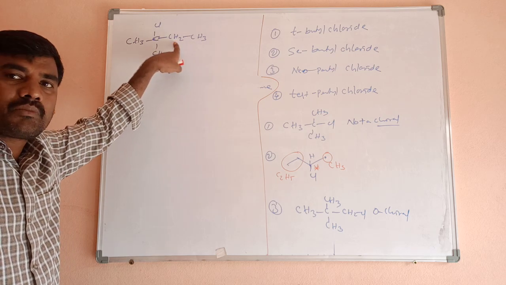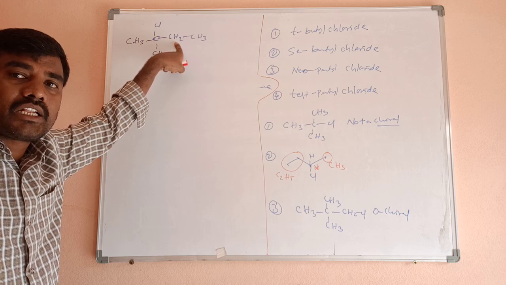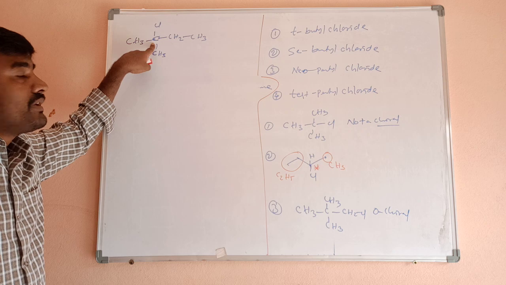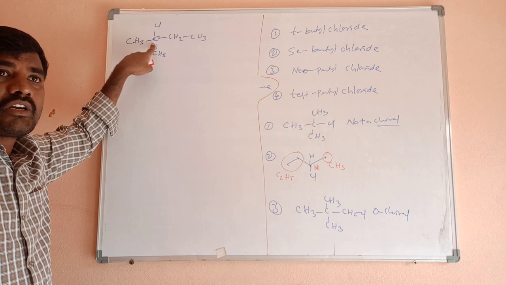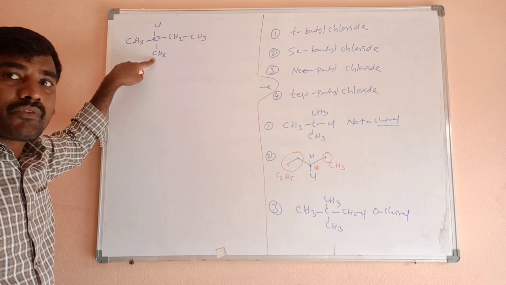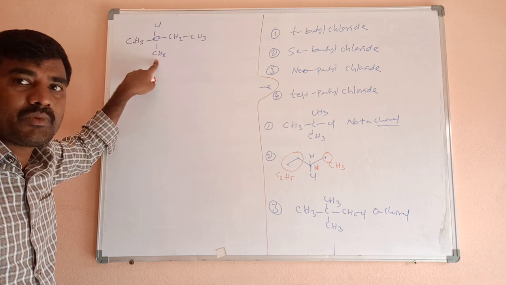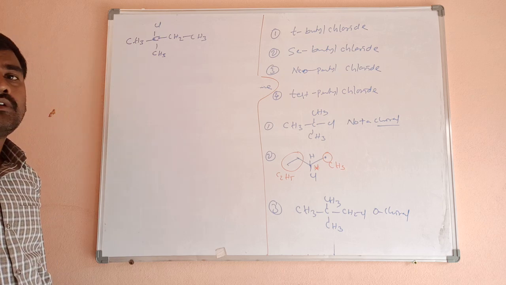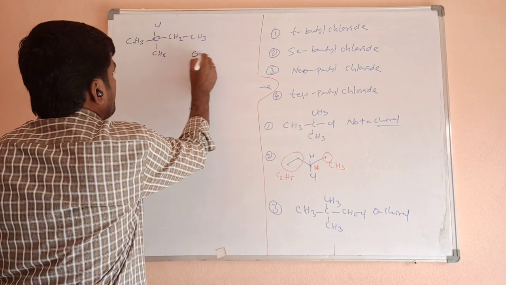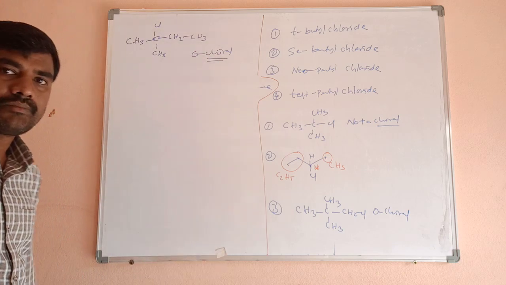What about the CH2 carbon? sp3 hybridized, but 2 hydrogen atoms are there, they are similar. This is also not chiral. What about this carbon? This also undergoes sp3 hybridization. One is chlorine, another is CH3, and on the left side a CH3 group is there. Both CH3 are similar, so this is also not chiral. How many chiral centers are there? 0 chiral centers are there.